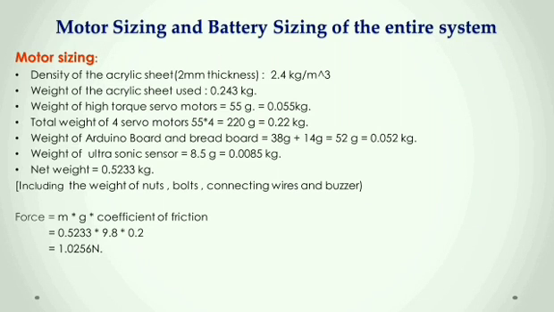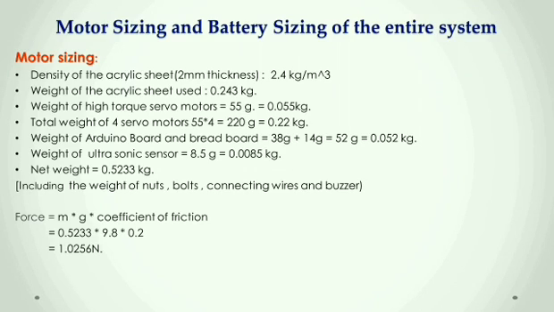Motor sizing and battery sizing. Motor sizing. We had to choose a suitable motor for our model to work. For that, we had to calculate the required torque of the motor. We use acrylic sheets in our model, so the total weight of acrylic sheets is 0.243 kg. The weight of the motor is approximately 55 gram. There are 4 motors, so the total weight of the motors is 220 gram.